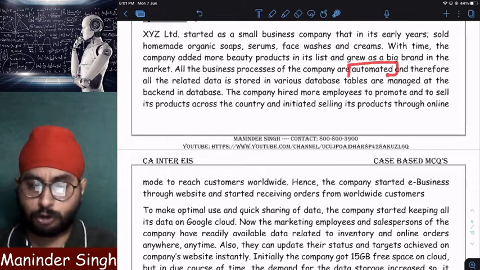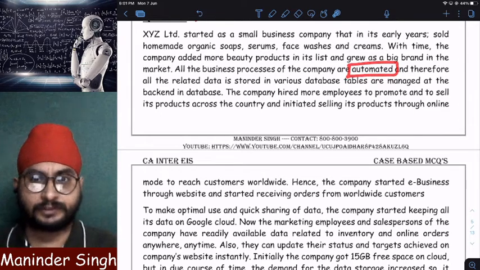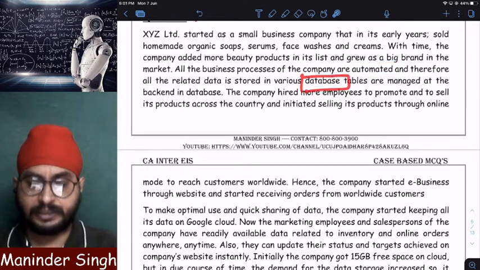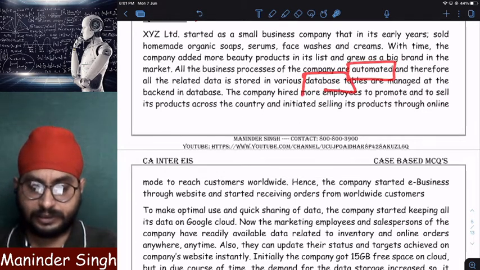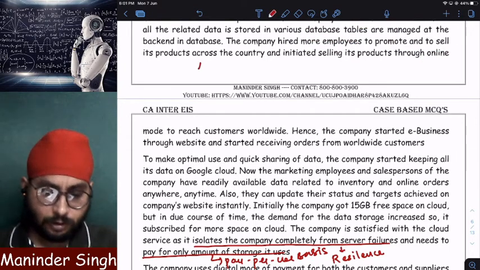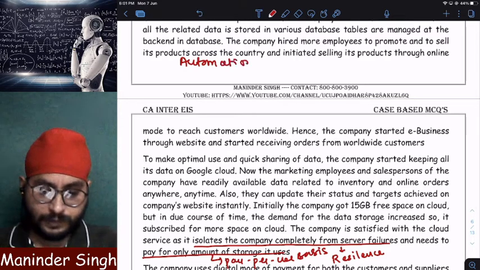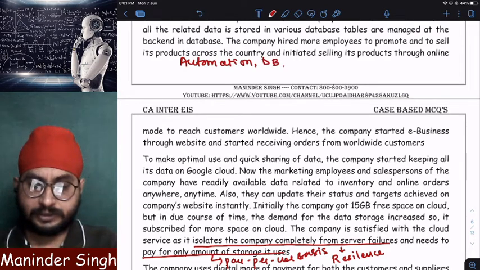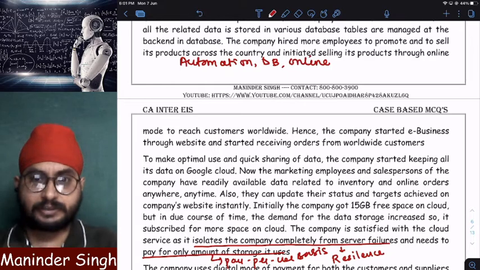It started automating its business, means using software in its business. It started using a database, and also started selling the products online. Clear? Automation was one thing, database was another thing, selling online was another thing.